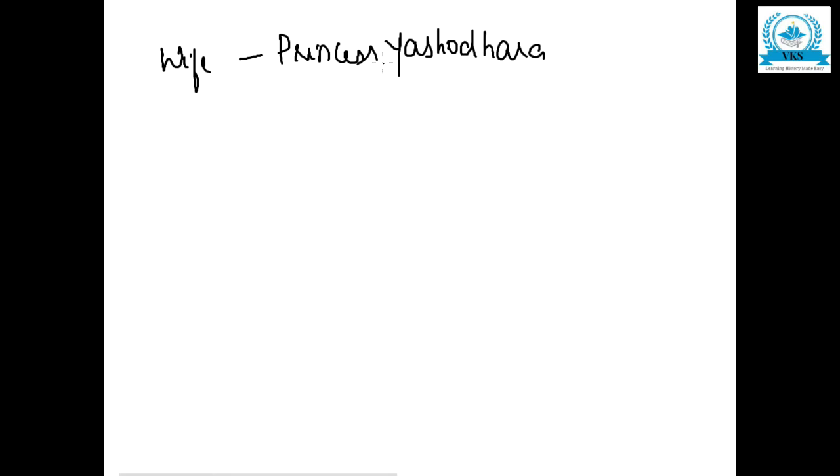Gautama Buddha married Princess Yashodhara. He married at the age of 16 years, and they had a son named Rahula. So this was the basic information about the early life of Gautama Buddha, or basically Siddhartha.